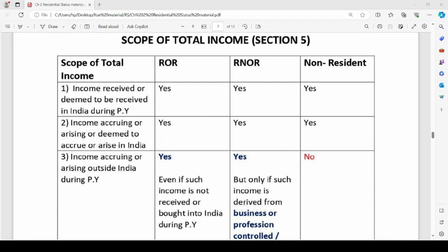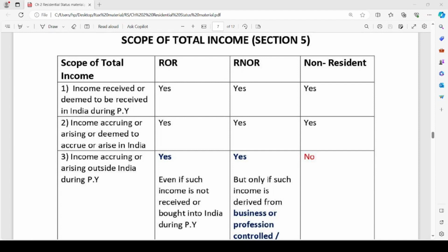Generally, residential status of a person is used to determine the scope of total income. It is the total income which is used to assess the tax liability of any person. So what all incomes of a person are included in this total income? That is dealt with in section 5. Section 5 deals with scope of total income of a person. What all incomes are included in the total income while assessing the tax liability of a person.